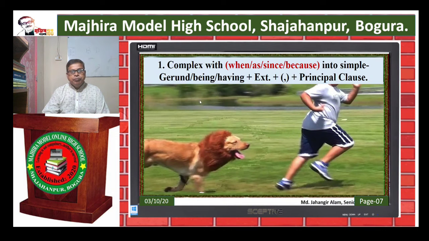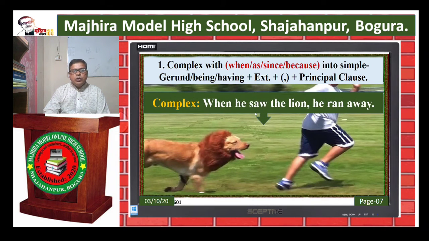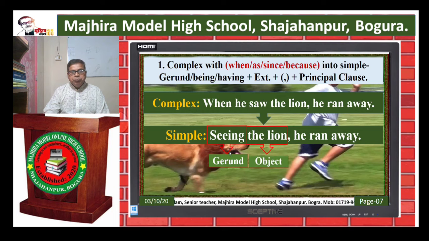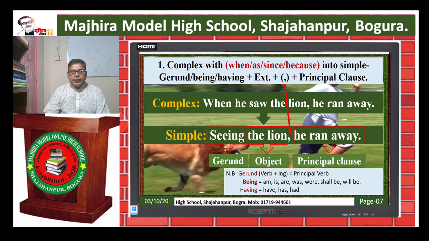Dear learners, now be ready to write down on your khata. First rule. Complex with when, as, since, because into simple: gerund or being or having plus extension plus comma plus principal clause. Example. Complex: When he saw the lion, he ran away. Simple: Seeing the lion, he ran away.